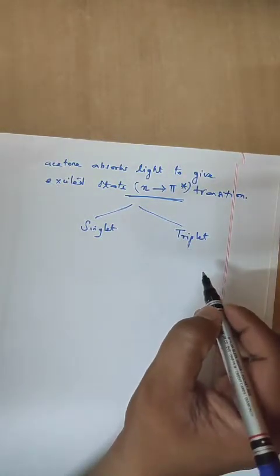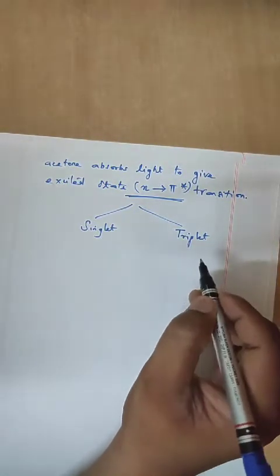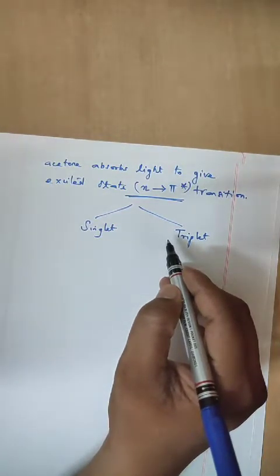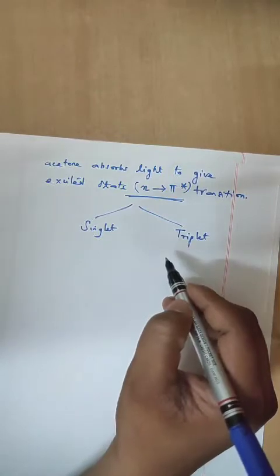It has been shown in the above reaction that it occurs efficiently through the triplet state.